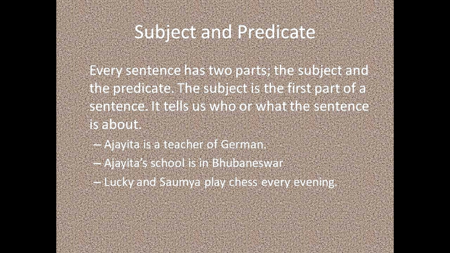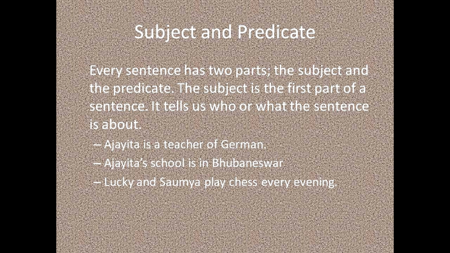Let's start. Every sentence has two parts. One is subject and the other is predicate. The subject is the first part of the sentence. It tells us who or what the sentence is about. For example, Ajitya is a teacher of German. So subject is what? Ajitya. And is a teacher of German is predicate.